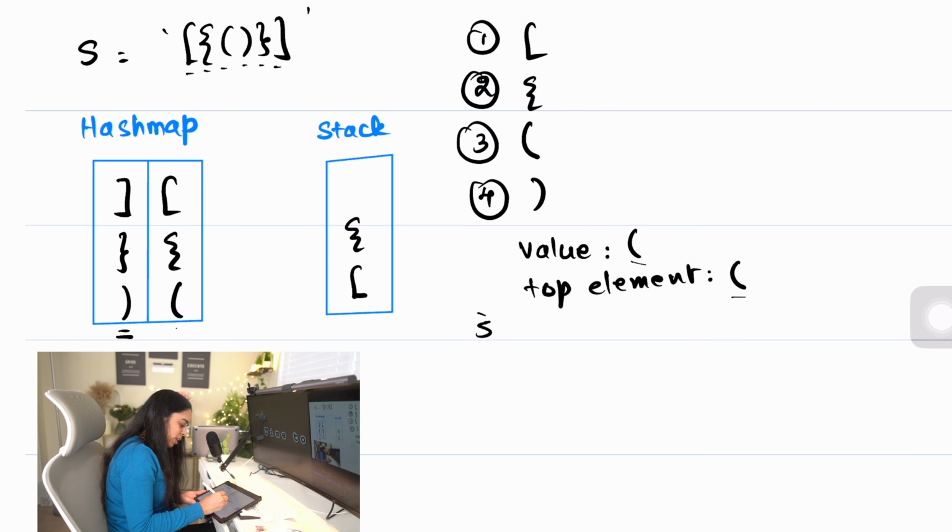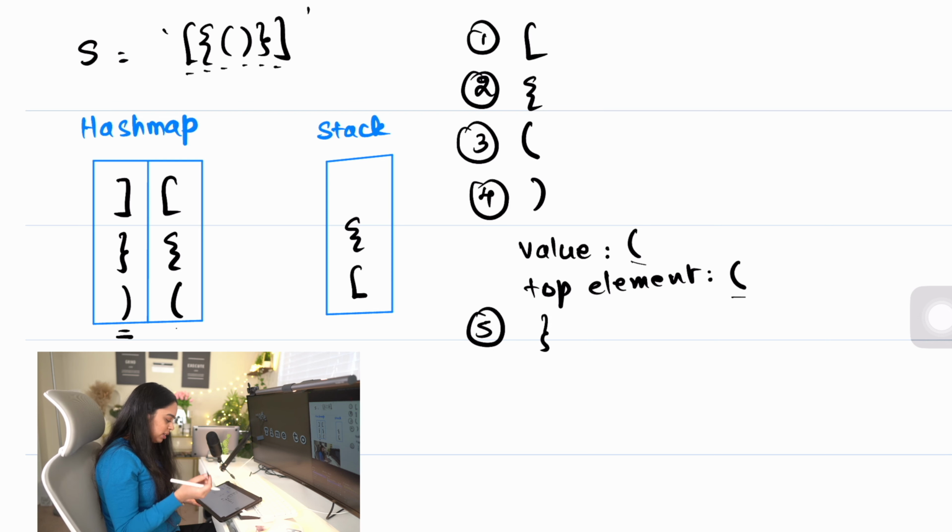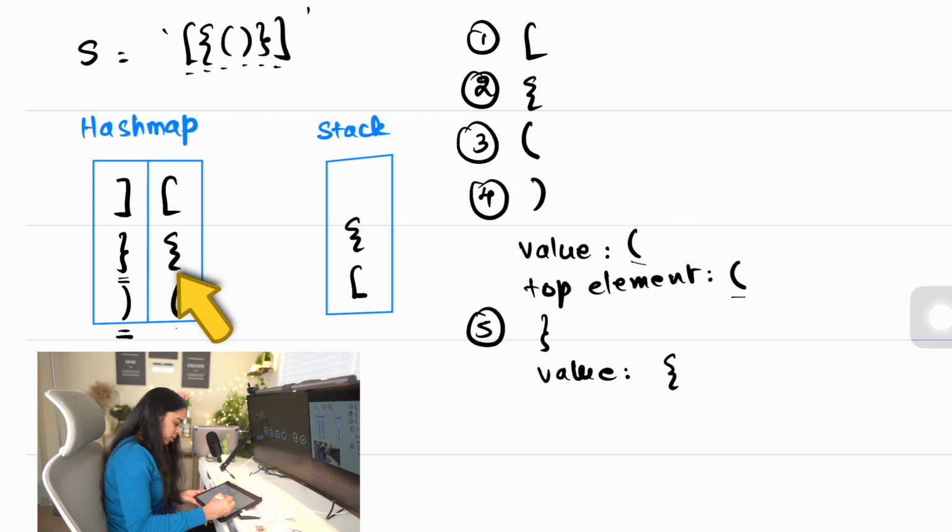In the fifth iteration we have this symbol, which is again a closing symbol, and it's present in the hash map, and the value is an opening symbol. And now I'm going to pop the topmost element from the stack, and the top element is, as you can see, this is the top element.